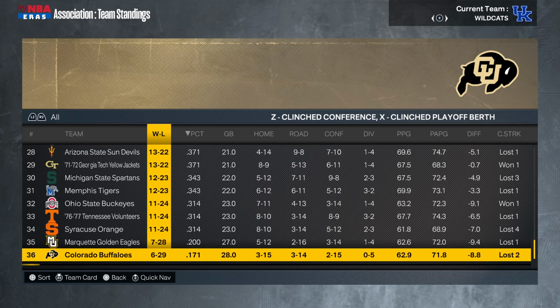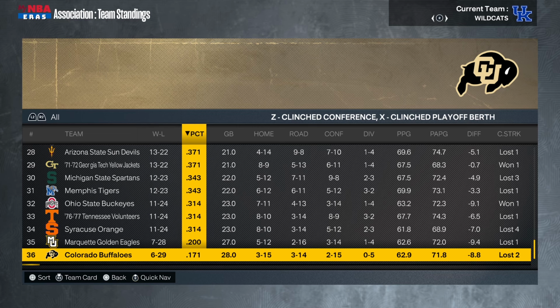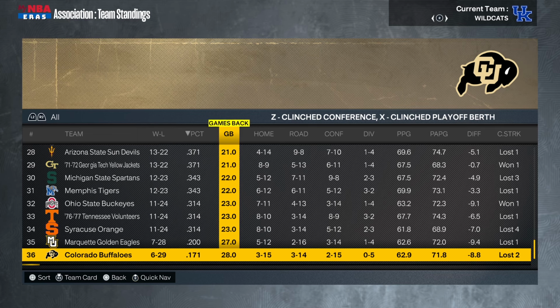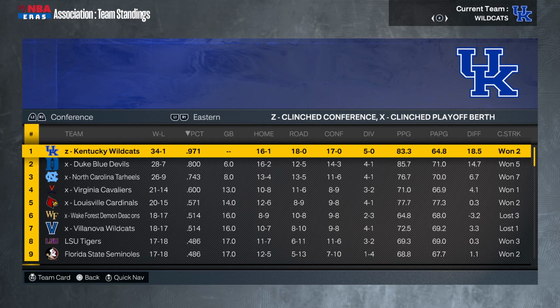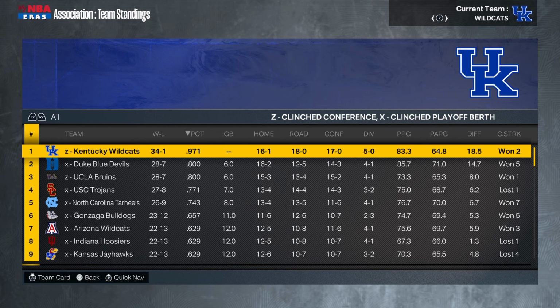But what about the best team, Kentucky? When last we left them, they were undefeated at 15-0. The Wildcats finished 34-1. They're still 6 games ahead of the number 2 Duke Blue Devils. They are definitely the tournament favorites. If they aren't in the championship game or at least Final Four, I will be shocked. And now, without further ado, it's tournament time.